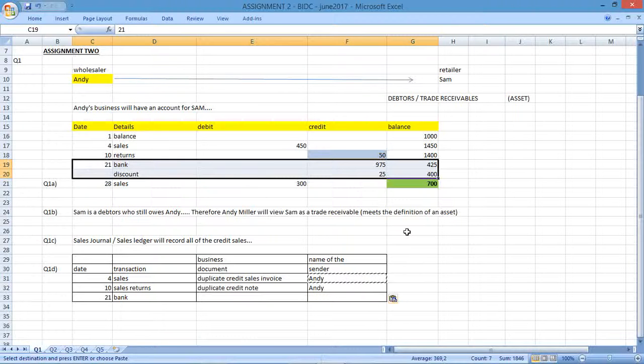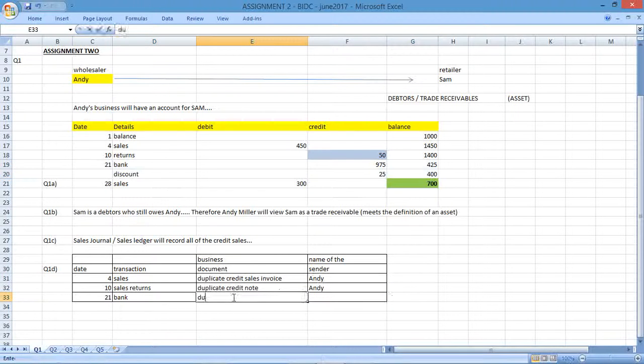So we're not going to assume that. I'm going to assume that because it's bank, Sam has come and paid cash to the business, which the business ultimately has recorded in the bank account, okay, because it's going to affect their cash receipts.